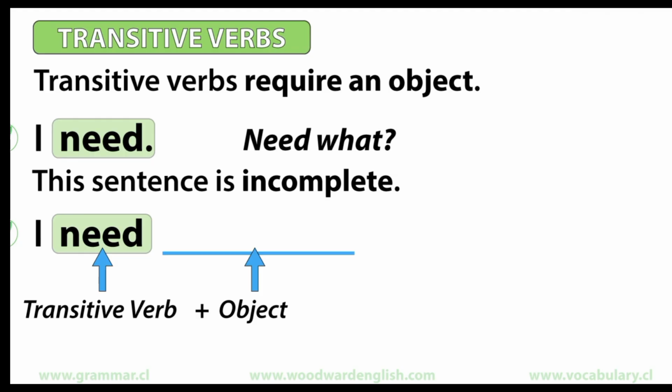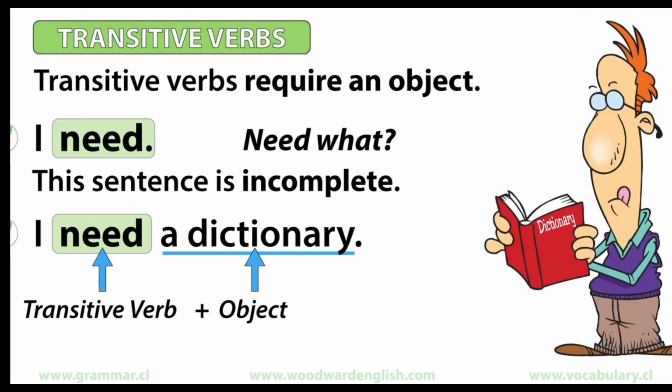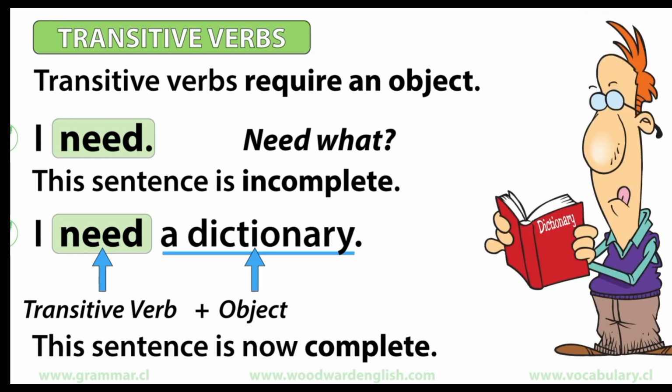The object after a transitive verb can be a noun or a pronoun. Let's add the noun "dictionary." The sentence becomes, "I need a dictionary." Now the sentence is complete and we can understand it. We added the object "a dictionary" after the transitive verb. The order is subject plus transitive verb plus object. We can see that transitive verbs need an object after them.